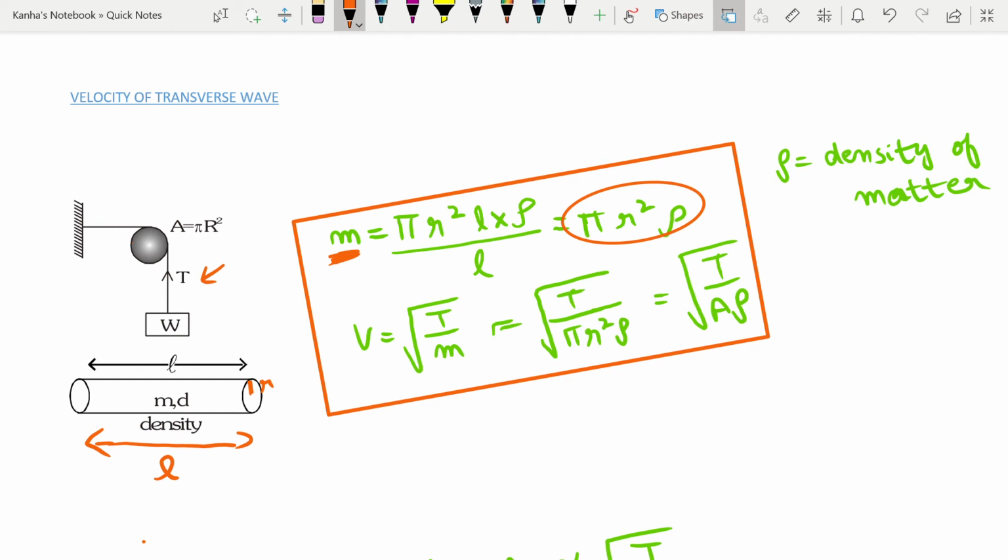Now your velocity of the transverse wave in any wire. In any wire the velocity is given by root of the tension in the wire divided by the mass per unit length. I want you guys to remember this formula. Mass per unit length can be substituted for the value above, which is equal to pi r square rho, and pi r square is nothing but the area of the wire, so it can be written as root of T by A rho. This is a very important relation because velocities are generally asked in the paper.